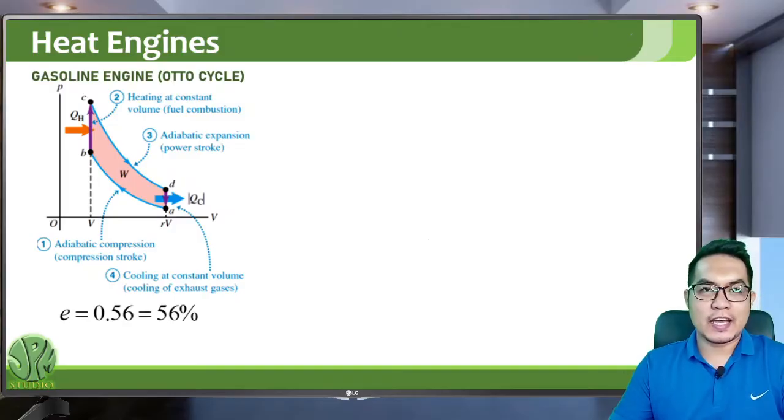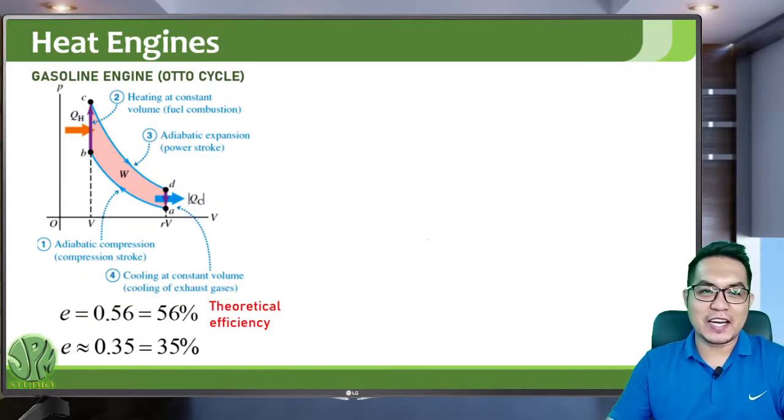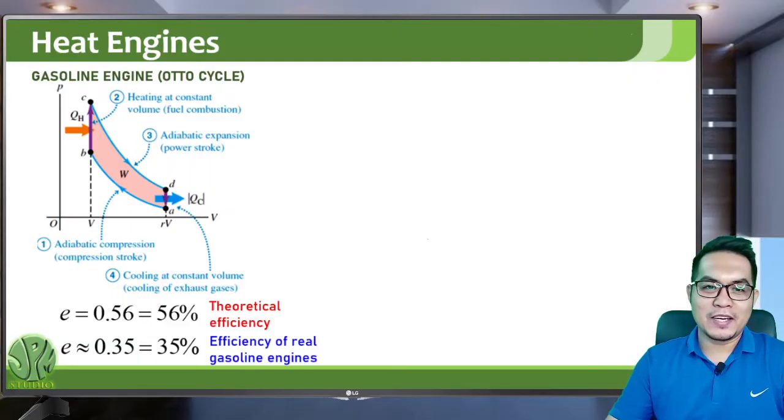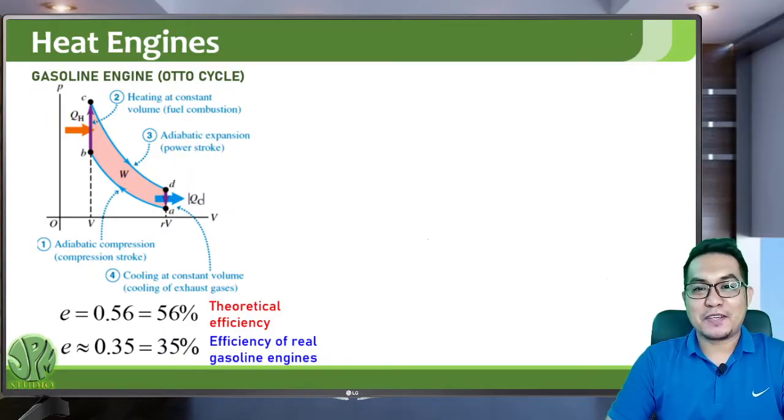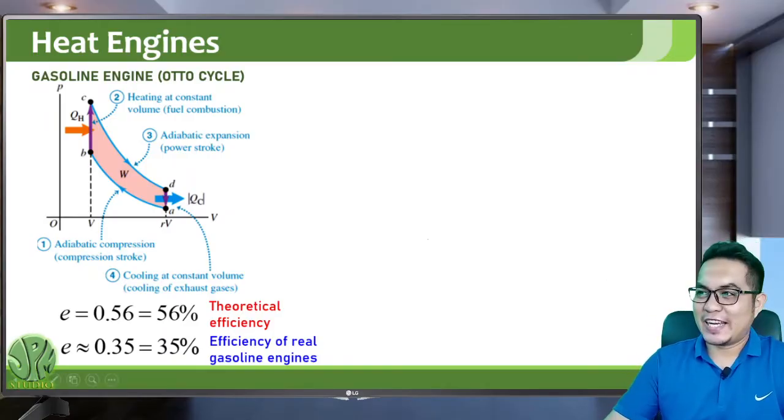So gasoline engines have 0.56 or 56% theoretical thermal efficiency, but real gasoline engines actually do only have 35% efficiency, which means only 35% of the gasoline fuel taken in by your car or your motorcycle is used in doing work. The remaining 65% is released as exhaust. So that is how inefficient a gasoline engine is.